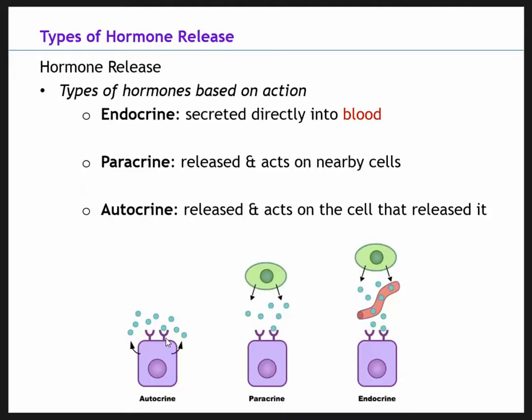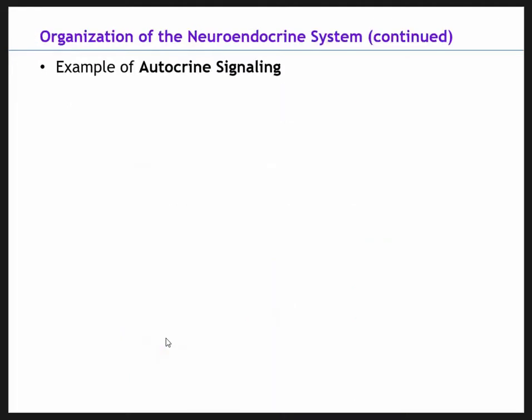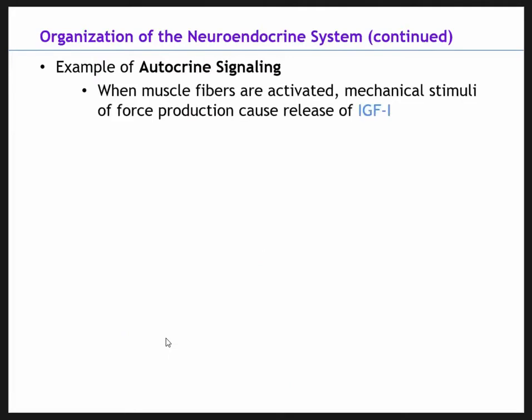So mechanical stimuli to muscle fibers via force production will release hormones that act on the muscle fibers that released it to stimulate protein synthesis and then eventually hypertrophy. So these are our three hormone release patterns. And again, like I said, I think I have examples here. So examples of autocrine signaling.